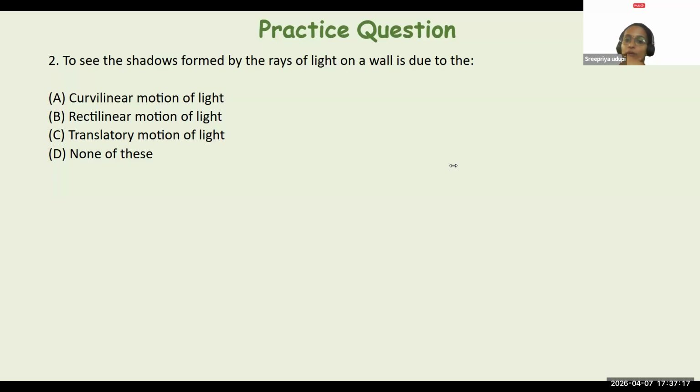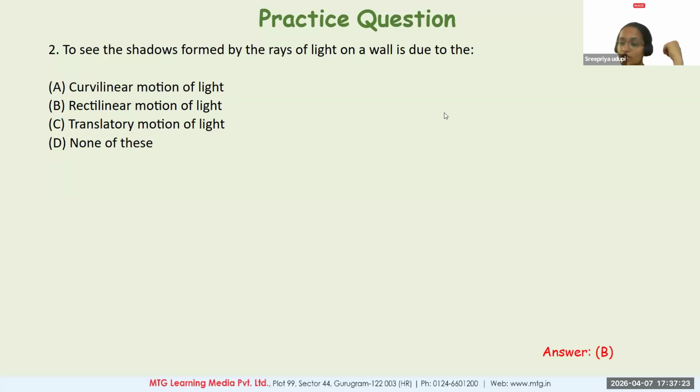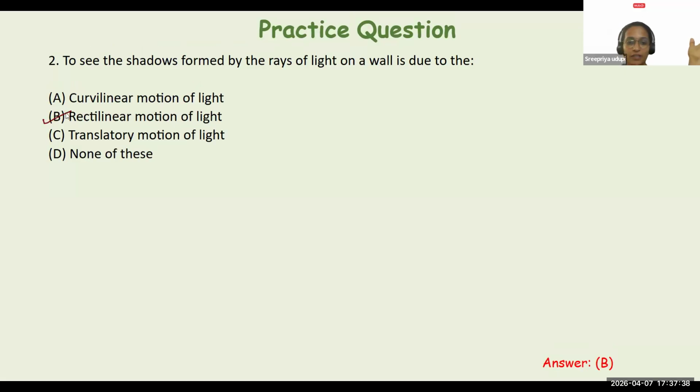Correct, correct. So when the light is blocked while it is trying to travel, that is when a shadow is formed. So the shadows are formed on the wall only because the straight line path of the light is blocked. We've already seen this straight line path indicates the rectilinear motion of light. Hence option B. Perfect, everyone. Very good.